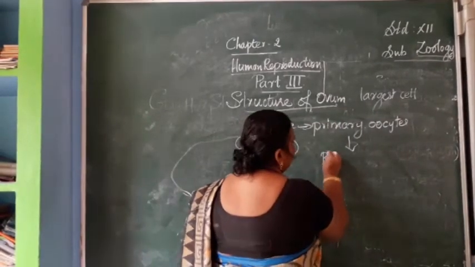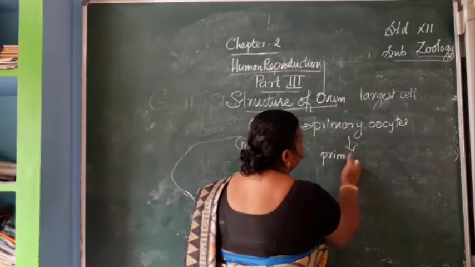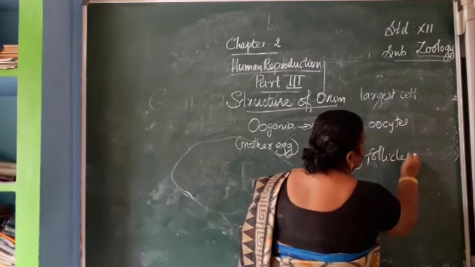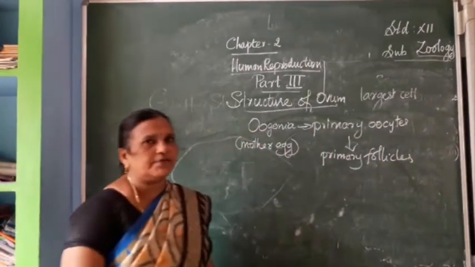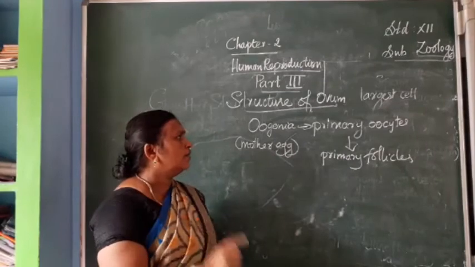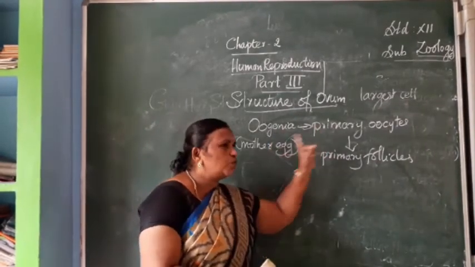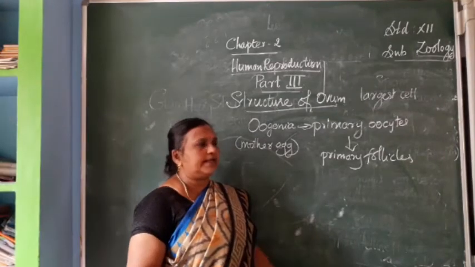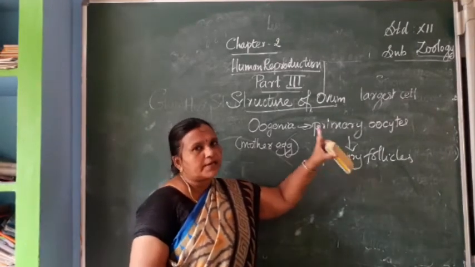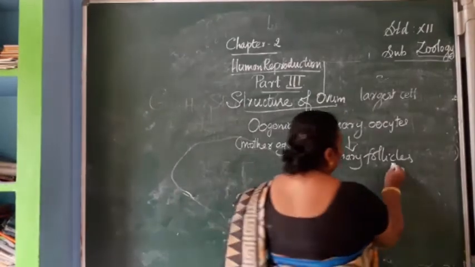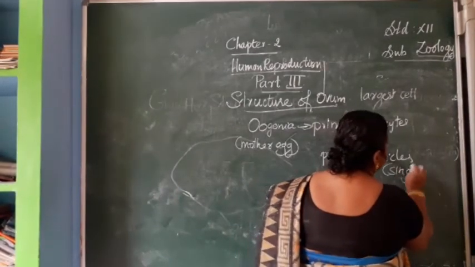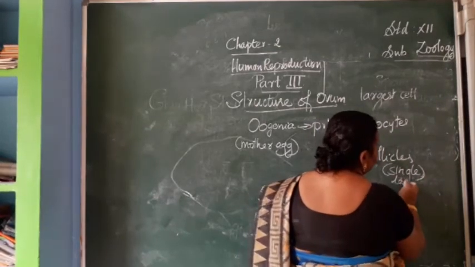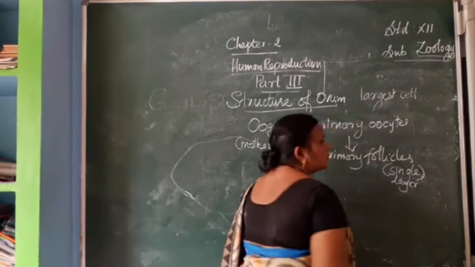First one is the primary follicle. These primary follicles have only a single layer. When the oogonia or this oocyte is covered with a single layer of the germinal layer, this is called a primary follicle. So primary follicles are actually the primary oocytes covered by a single layer of membrane.